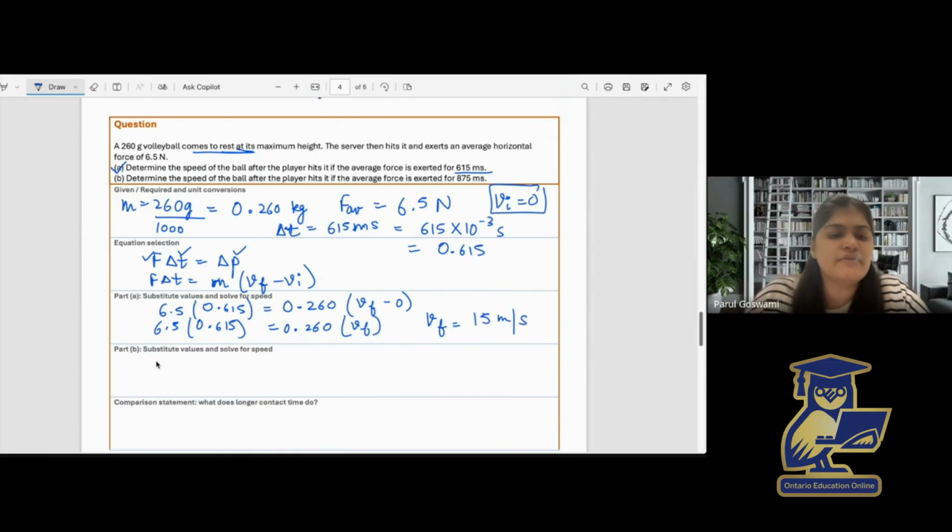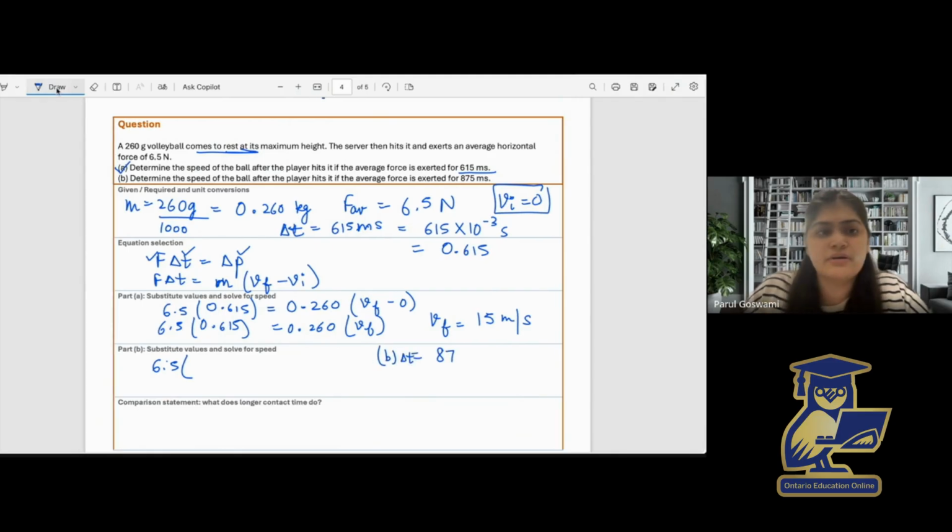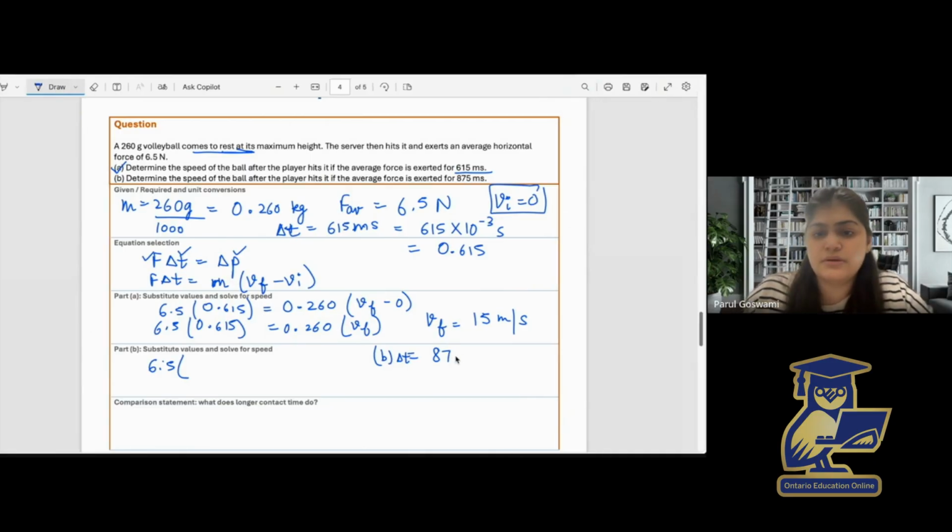For part B, again, we have to substitute the values. In this case, the only thing that will change is the time. So it would be 6.5 times the time for part B, which is 875 milliseconds, and we can write this as 0.875 seconds.